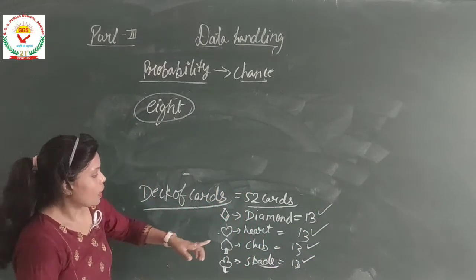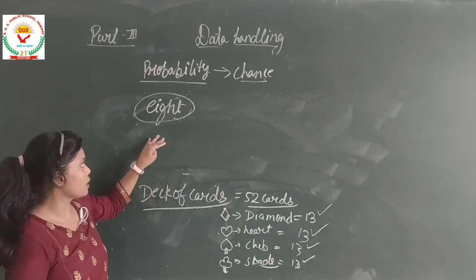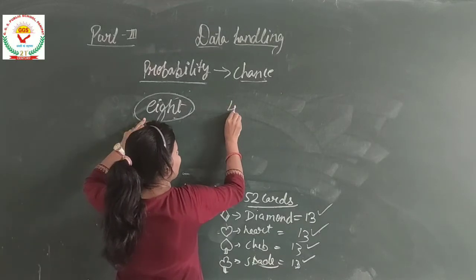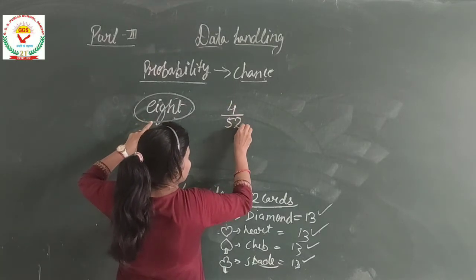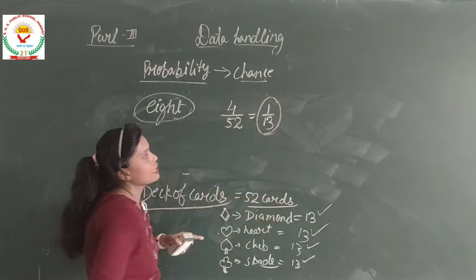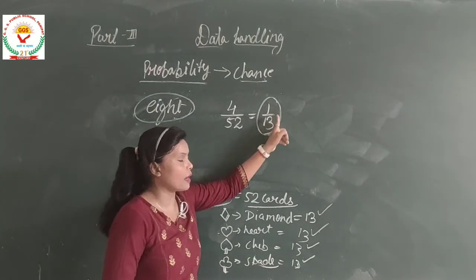So I have 1, 2, 3 and 4 eights in the deck of cards. So what will be the probability of getting 8? 4 divided by 52. On solving I will get 1 by 13. So the probability of getting 8 on a card is 1 by 13.